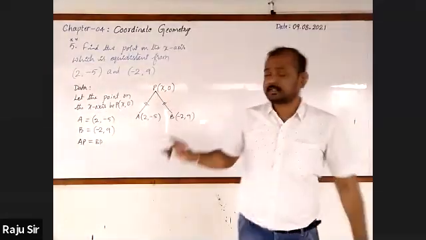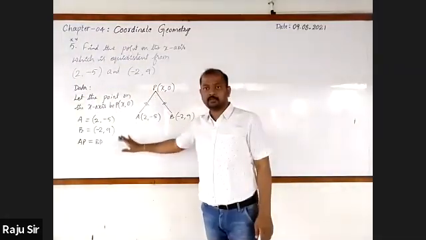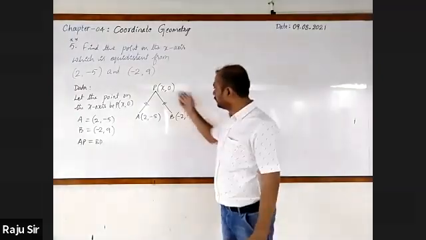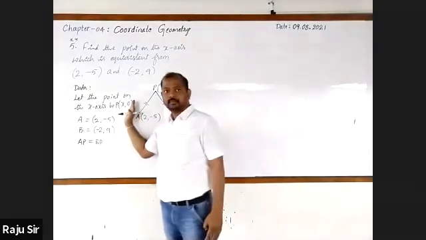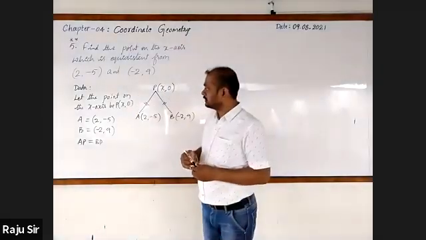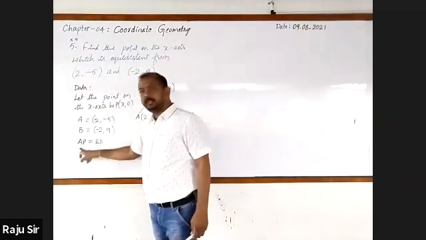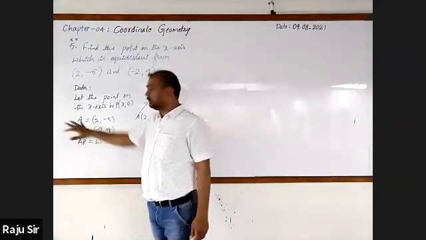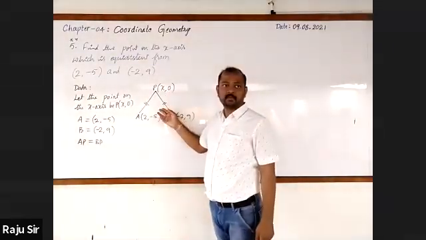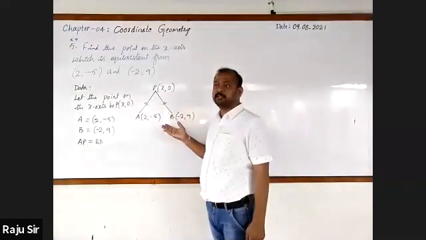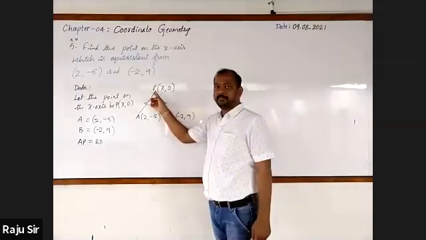That point on the x-axis is equidistant from A and B. Hence AP equals BP. This much should be there in the data. We won't expect you to draw this figure. And even if you do not write AB, and AP equal to BP, we won't find it. But this must be there, because the figure will give us the information that A and B are equidistant from P.